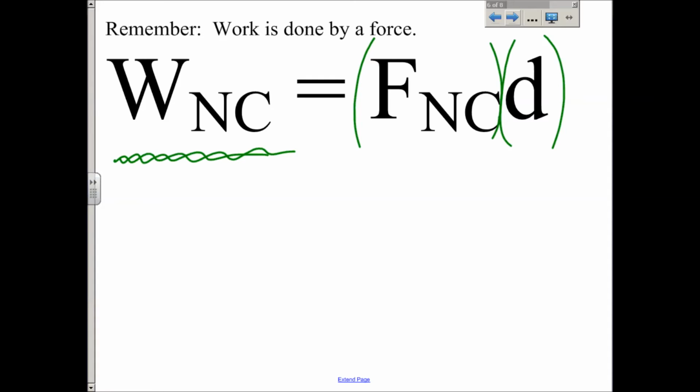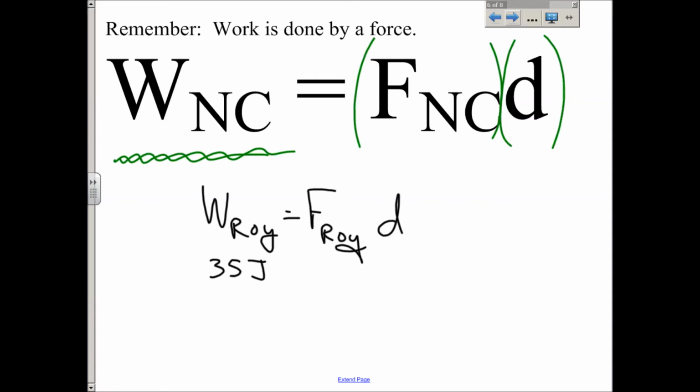This looks a little bit weird, so let me rewrite this so it's not typed. In that last example, we could say that the work done by Roy was equal to the force that Roy exerted times the distance that he exerted that force over. So let's do this. I hadn't even planned on doing this when I made this video, or when I made this sheet, but check it out. In that last example, here's what we know. We know the work done by Roy was 35 joules. That's got to equal the force that Roy exerted, which I didn't give you, times the distance he exerted the force over.